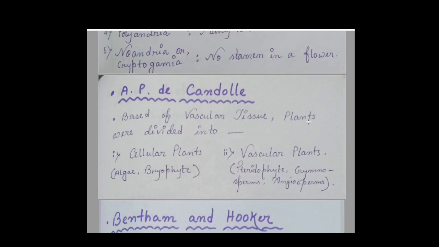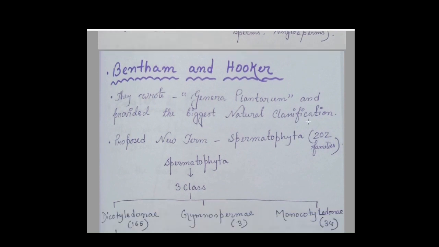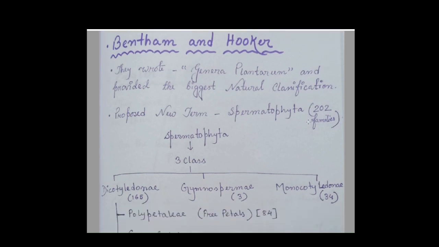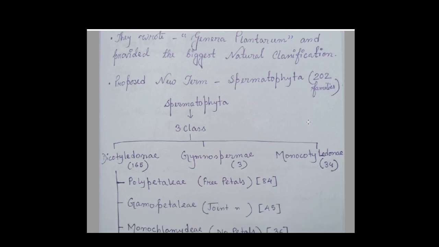Next we can see the Bentham and Hooker classification. They wrote Genera Plantarum, and they provided the biggest natural classification. They proposed a new term called Spermatophyta, which is composed of 202 families. According to them, Spermatophyta has three classes: dicotyledons, gymnosperms, and monocotyledons.